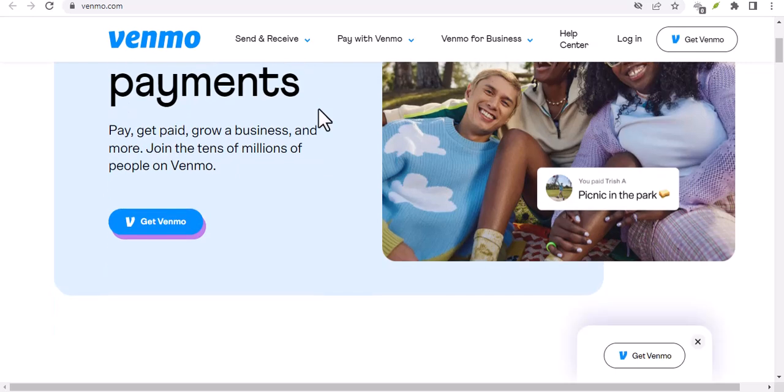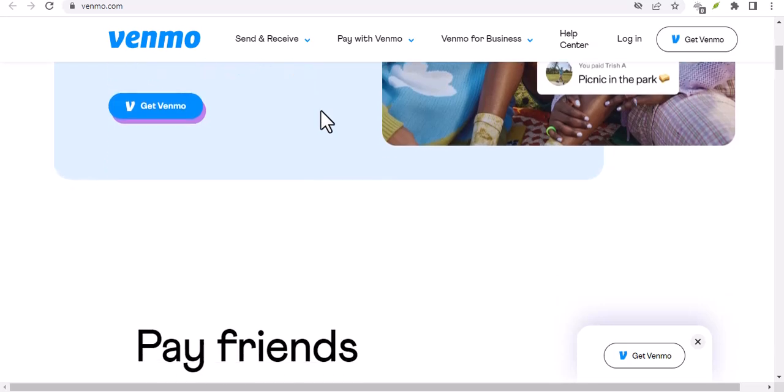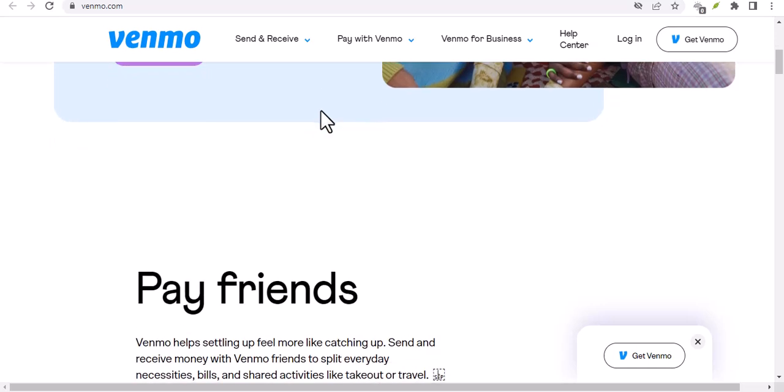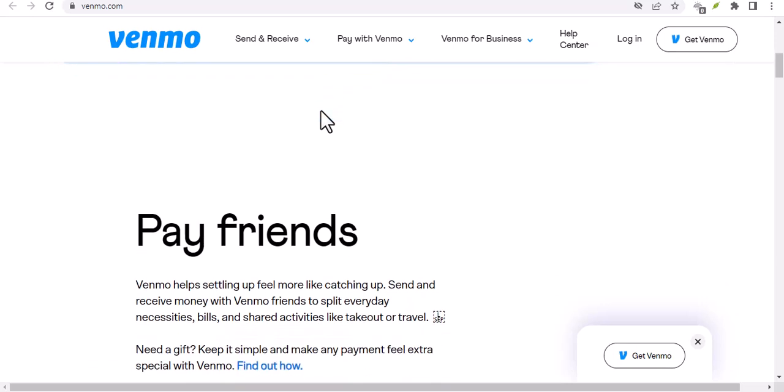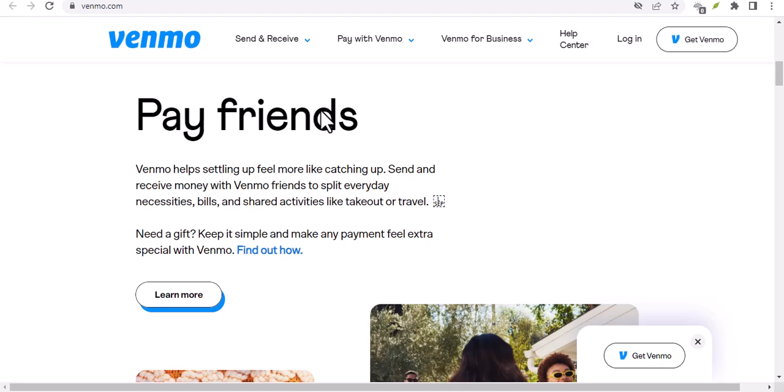What is Venmo? Venmo is a mobile payment app that allows you to send and receive money from friends and family. It's a great way to split bills, pay for a meal, or just send someone some money. How does Venmo work? To use Venmo, you first need to create an account. Once you have an account, you can add your bank account or debit card. You can then send money to other Venmo users by entering their phone number or email address.